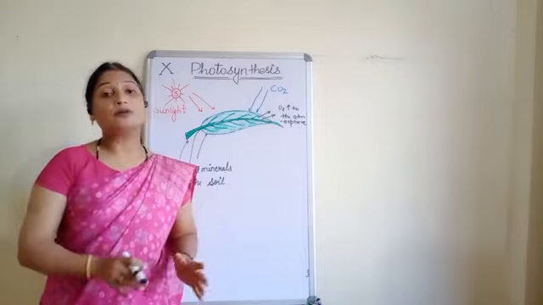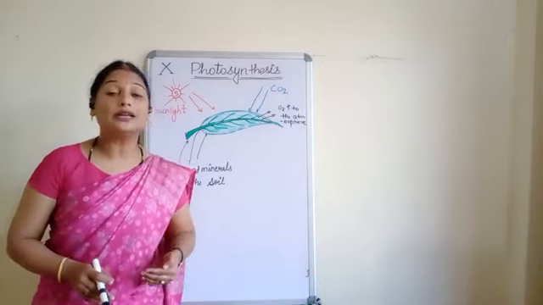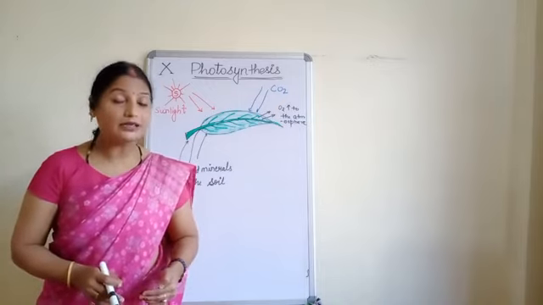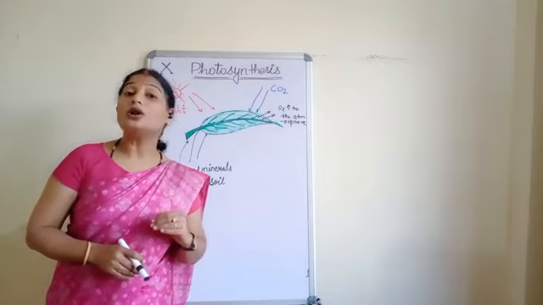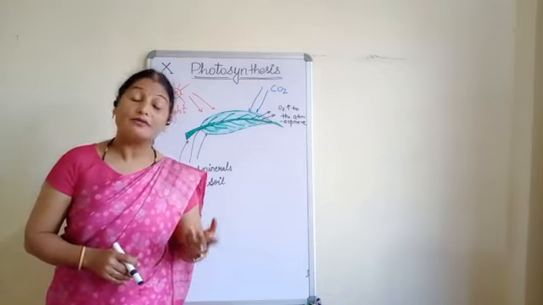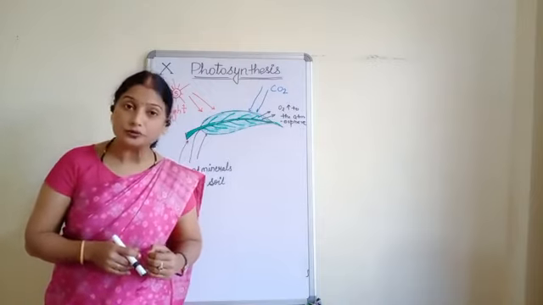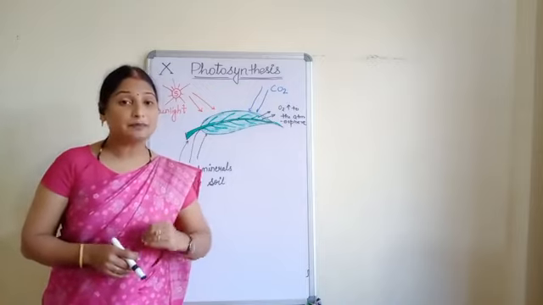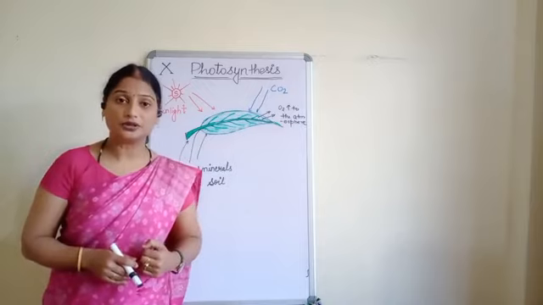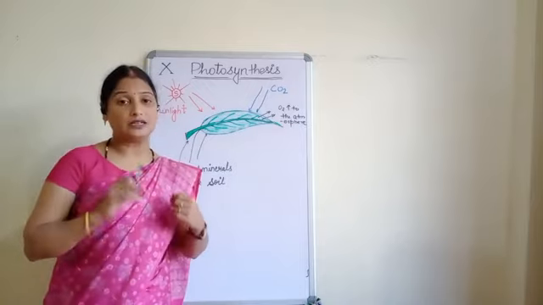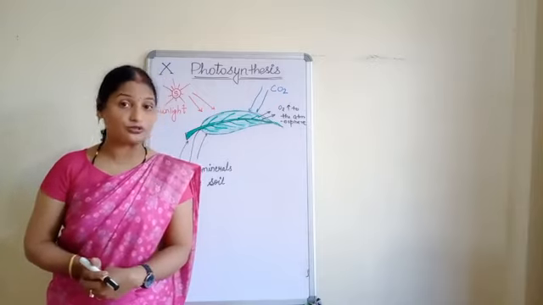Okay, now excluding green plants, we come to the non-green plants, fungi and all the animals including human beings. We all are heterotrophs. Why are we heterotrophs? Because we cannot prepare our own food. We are dependent upon these green plants for the food. Okay, and that's why we all come under a new term that is called heterotrophs.